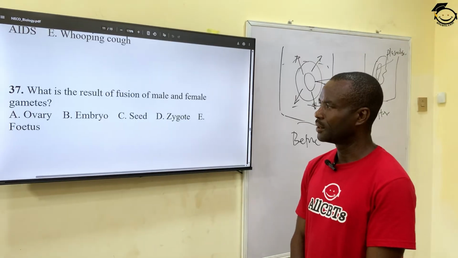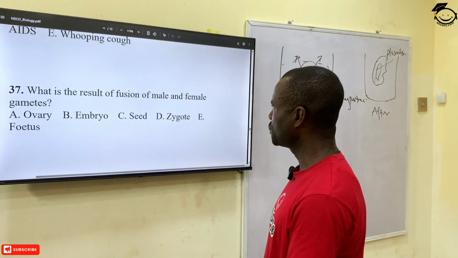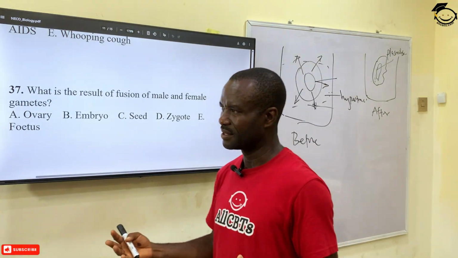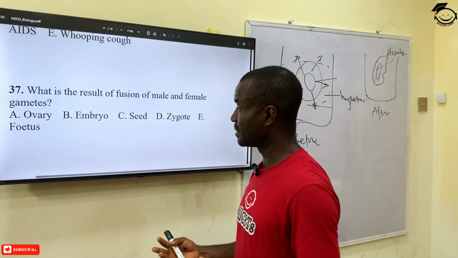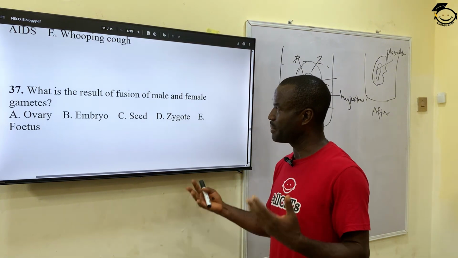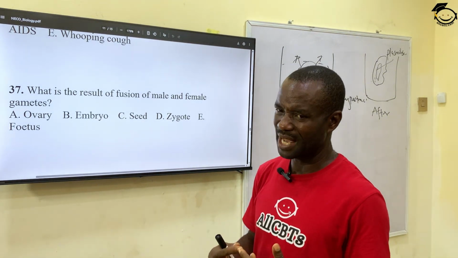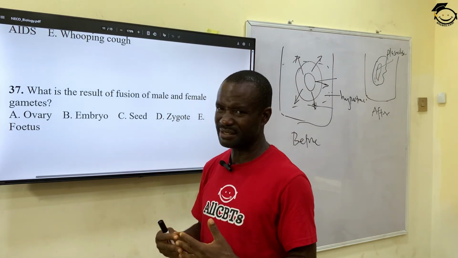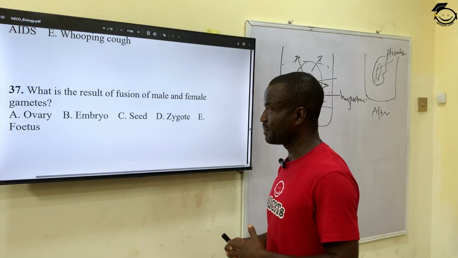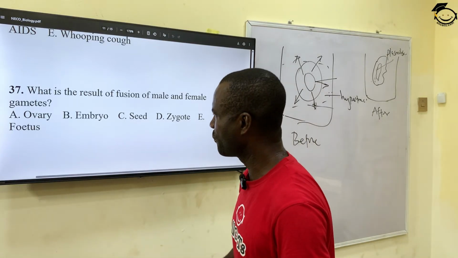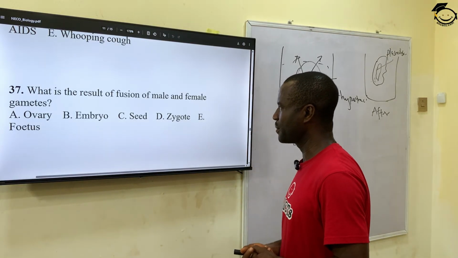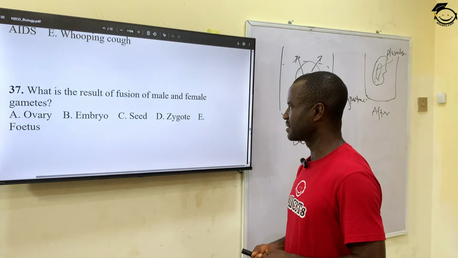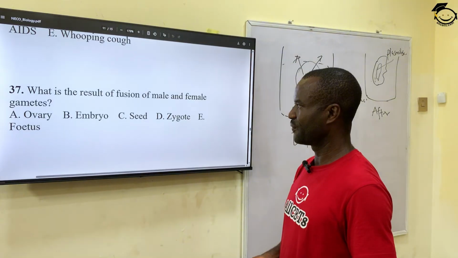Okay. What is the result of fusion of male and female gamete? The type of reproduction in which a male and female gamete come together is called sexual reproduction. So the result of combining the male and the female is A, ovary, B, embryo, C, seed, D, zygote, E, fetus.